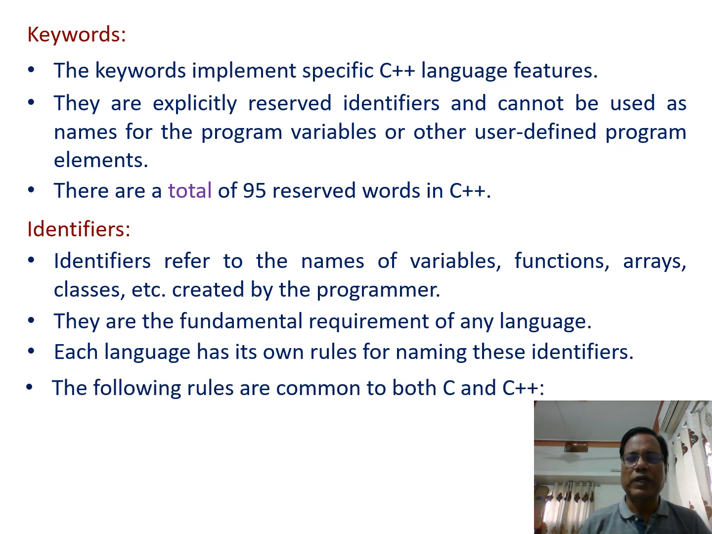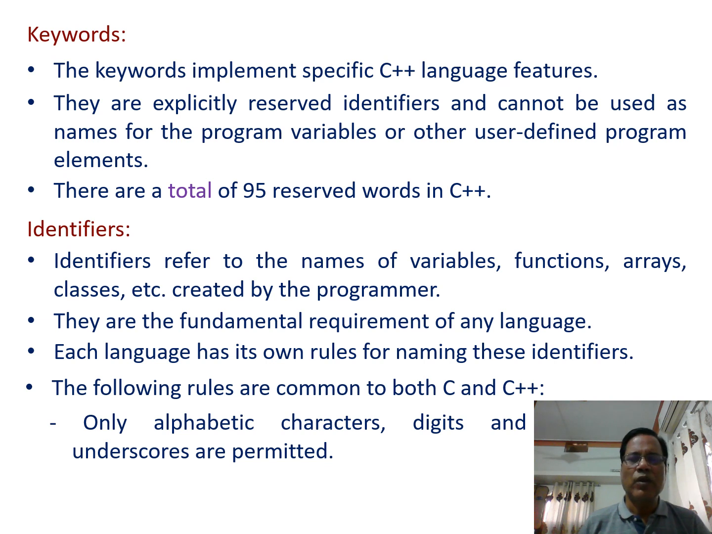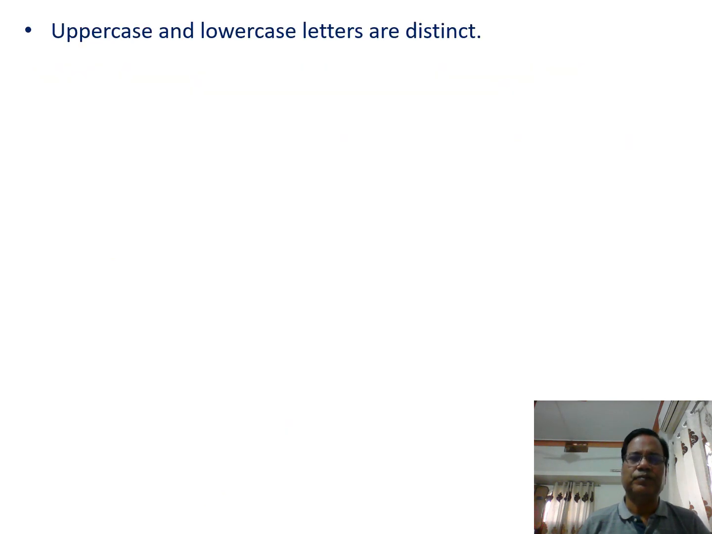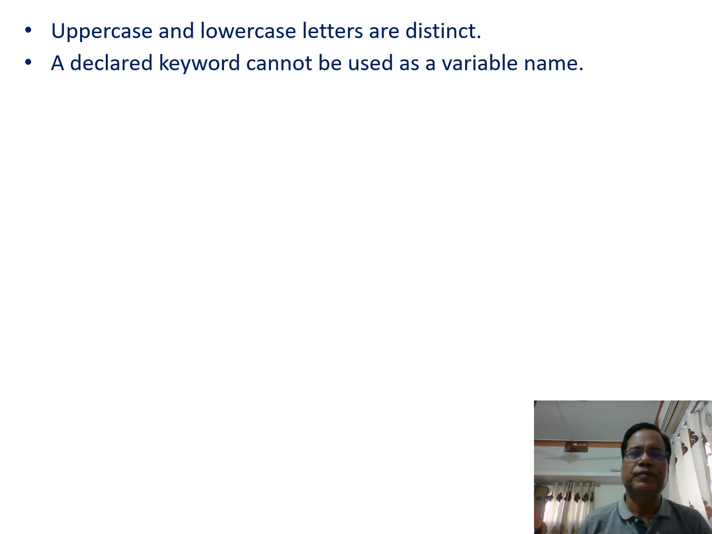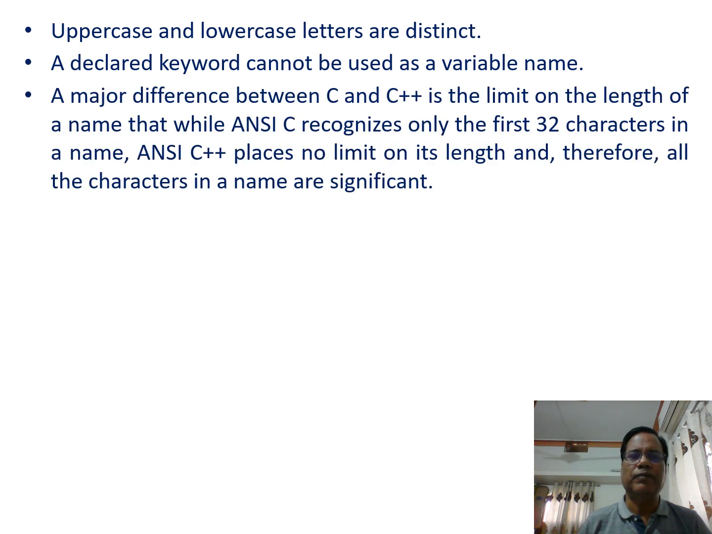The following rules are common to both C and C++. So, rules for creating the names of the identifier are like this one. Only alphabetic characters, digits and underscore are permitted. The name cannot start with a digit. Uppercase and lowercase letters are distinct. A declared keyword cannot be used as a variable name.